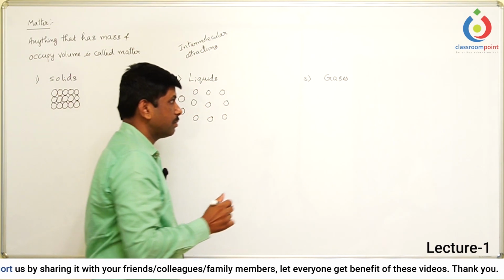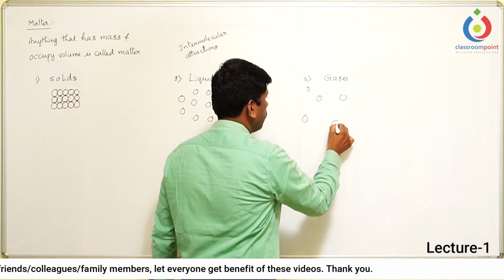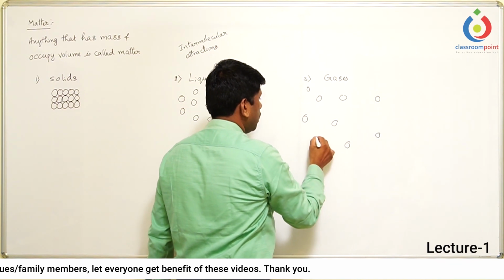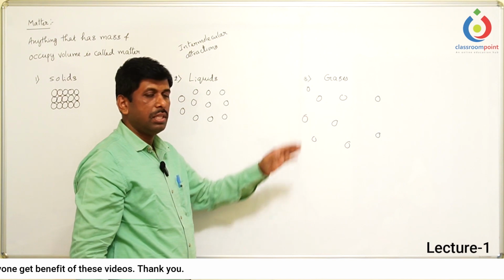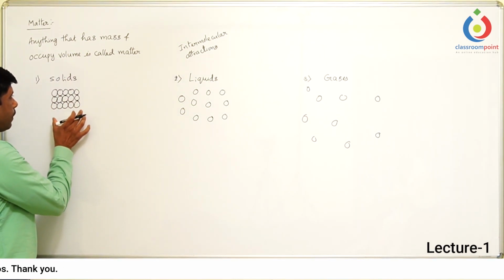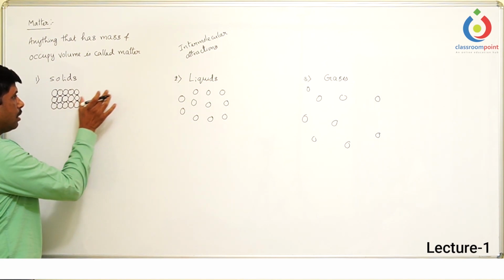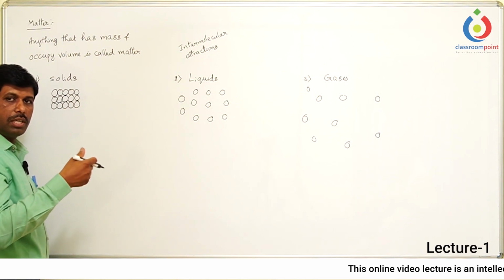And in the case of gases, the particles are arranged very far away from each other, with almost completely free movement of the particles.